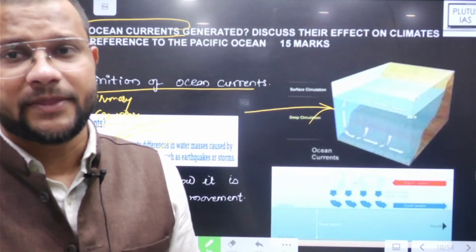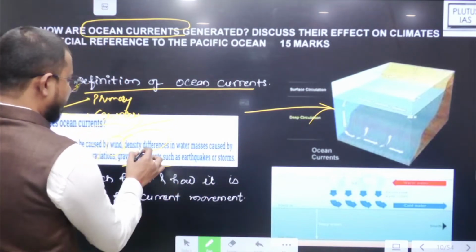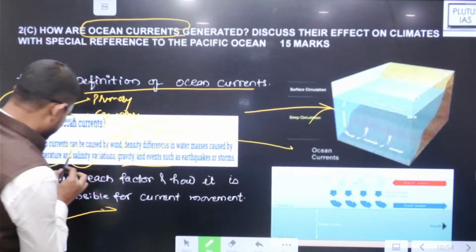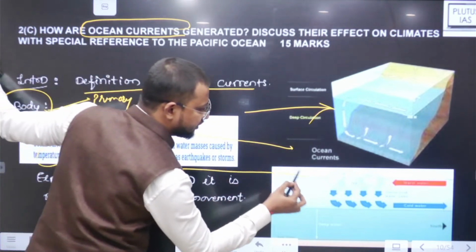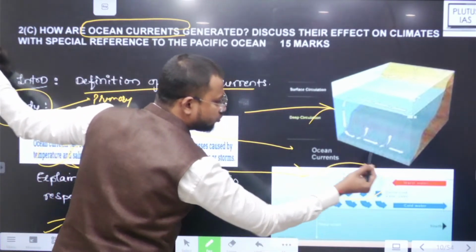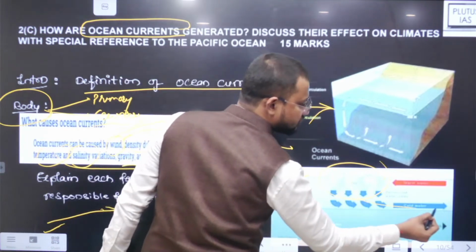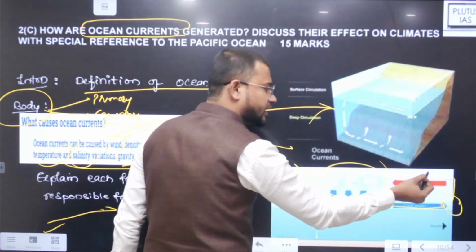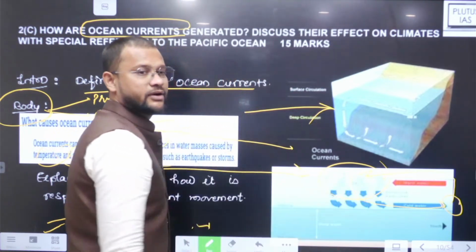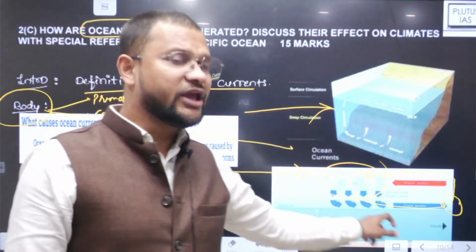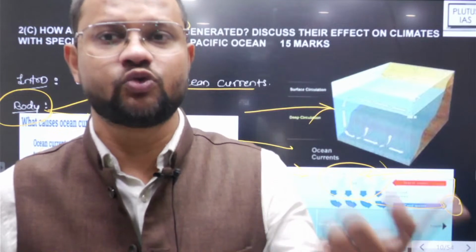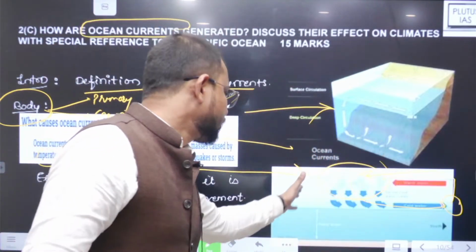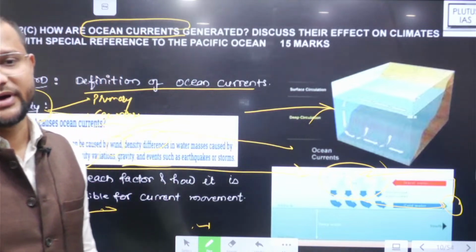So that way, in another way you can explain it as density differences, and simultaneously temperature and salinity differences. जैसे temperature increase होगा तो ice melt होगा, it drives the cold current, and just to keep a balance you will find upwelling and counter current movement. So deep current and surface current, these two are again at origin. तो कैसे form होता है? Yes, absolutely you can connect it with those factors.